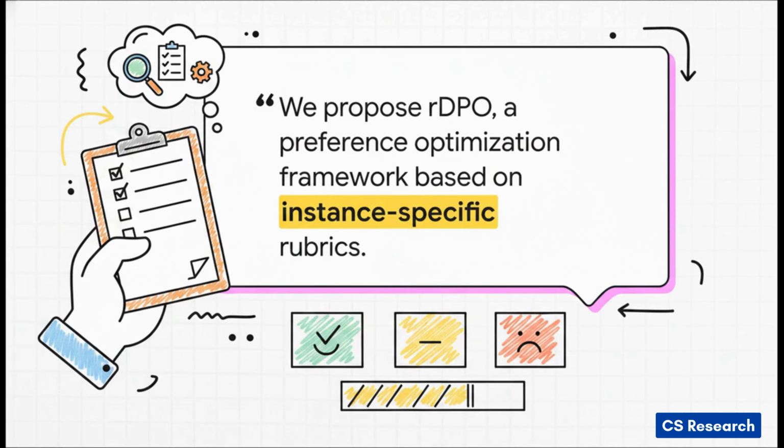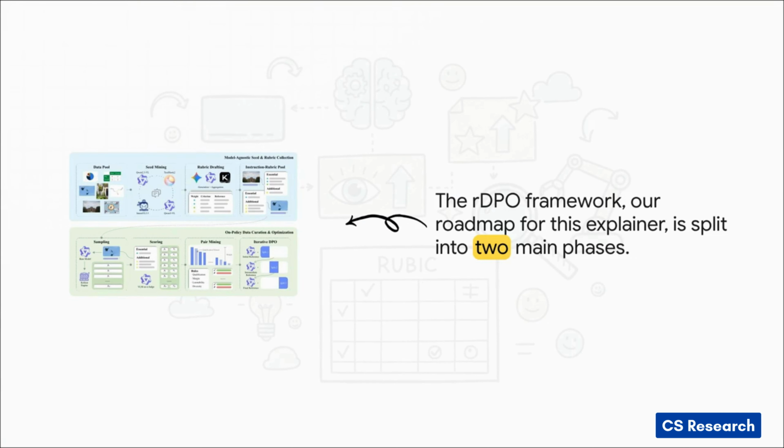Okay, this diagram lays out the entire process. And I know it might look a little complex at first, but we can break it down pretty easily into two main phases. The top half is all about preparation. It's about creating this pool of instructions and rubrics. And the bottom half, well, that's the active training loop where the model actually learns. Let's start by breaking down that top section.